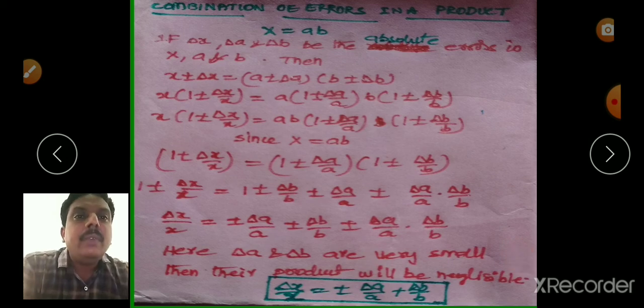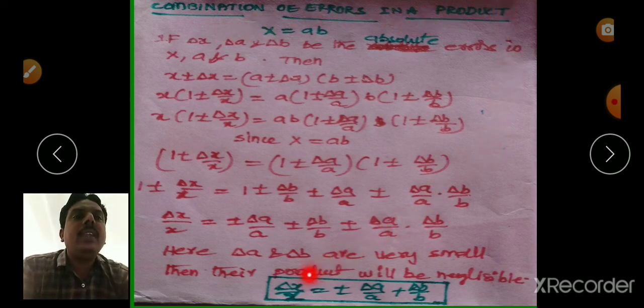So we can write delta x by x equal to plus or minus delta A by A plus delta B by B. That is relative error in A plus relative error in B. That is relative error in x. So relative error in the physical quantity x is equal to the sum of the relative error in A plus the relative error in B. So in case of combination of errors, in case of a product, relative error in x is equal to the sum of the relative error in A and the relative error in B.